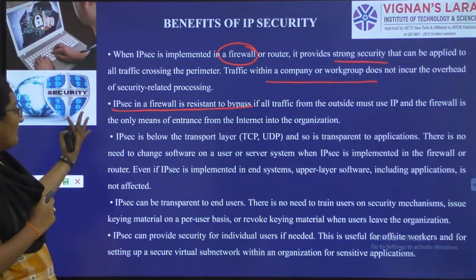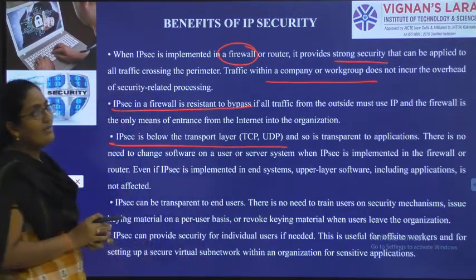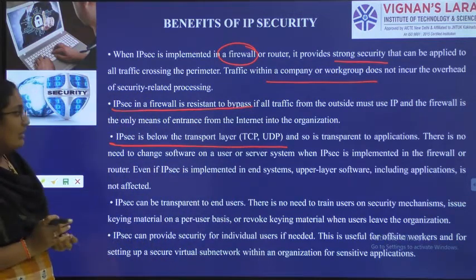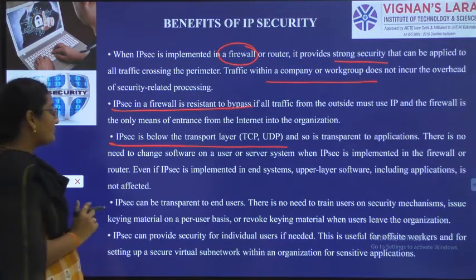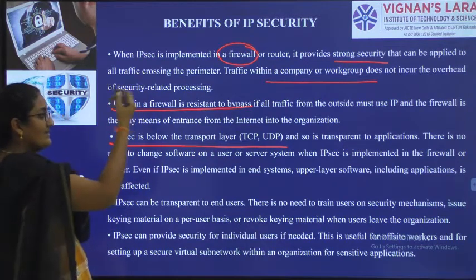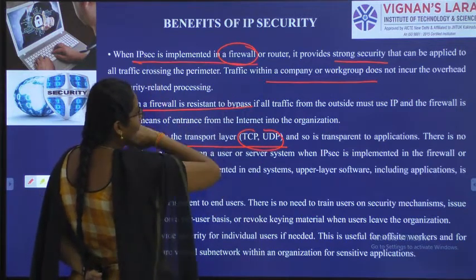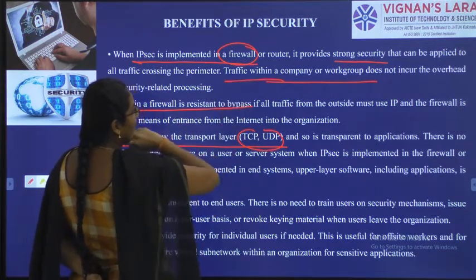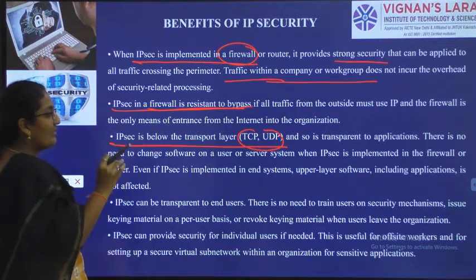So IP security will be present below the TCP and UDP. So TCP and UDP, what is TCP and UDP? Already know. Transmission control protocol, user datagram protocol, transport layer protocols. So transport layer protocols we have two, TCP and UDP. IP security will be helpful to them also. So it can be implemented in firewalls. It is used to regulate the traffic. It is resistant to all the dangers that came with firewalls.